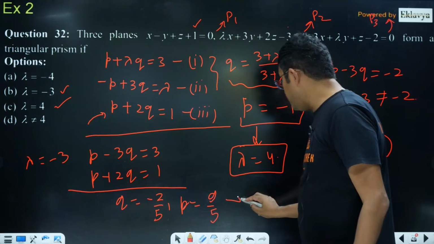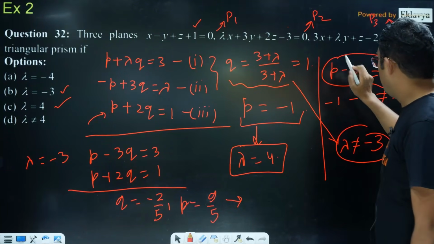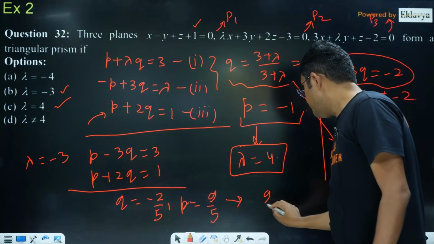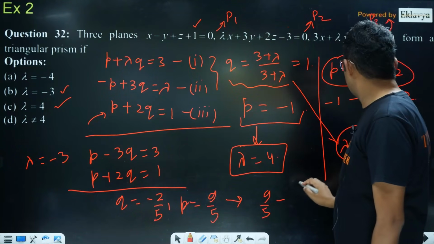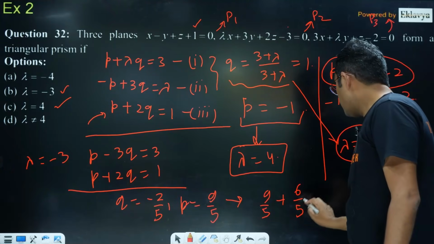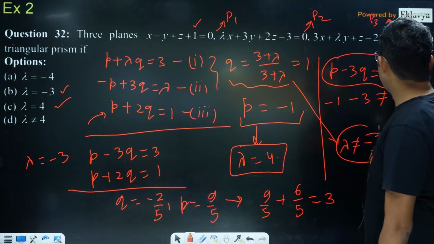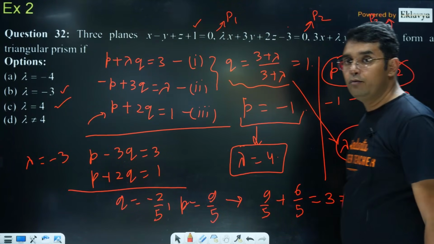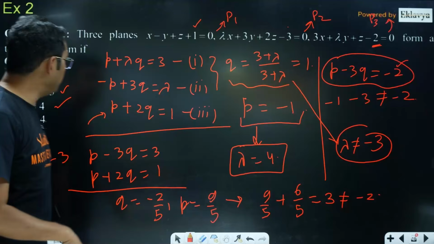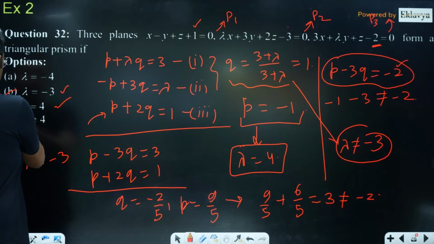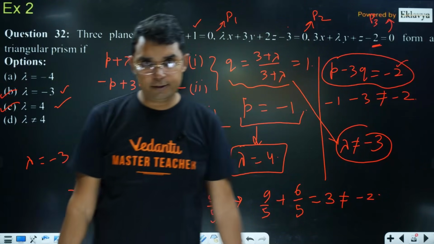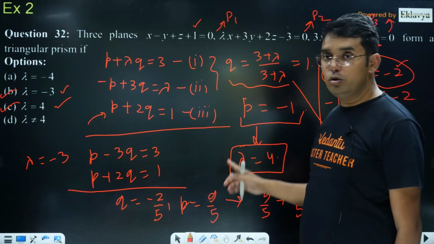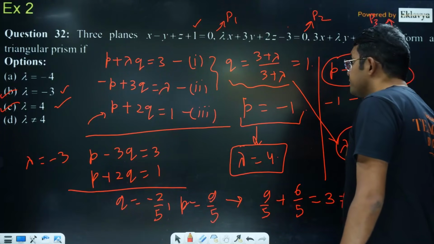Now if you put these values here also, for the coefficient term, P is 9 by 5 and plus 6 by 5, this becomes equal to 3, whereas we are having it as -2 only, so this also is not satisfying what we wanted. That means this will also give you no solution. So B and C both are giving you the no solution case. I hope that is clear how we are finding the no solution case of a triangular prism.